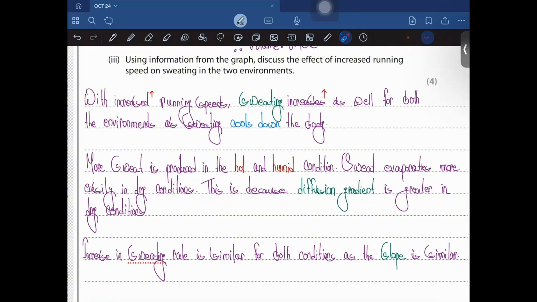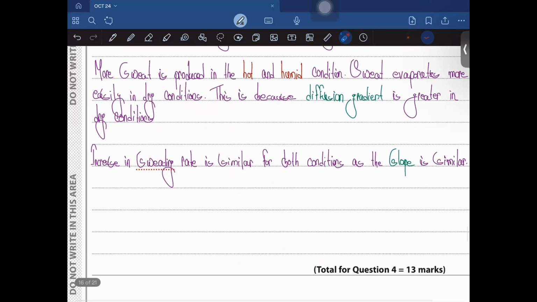I'll be explaining this in a while. Increased sweating rate is similar for both conditions as the slope is similar.